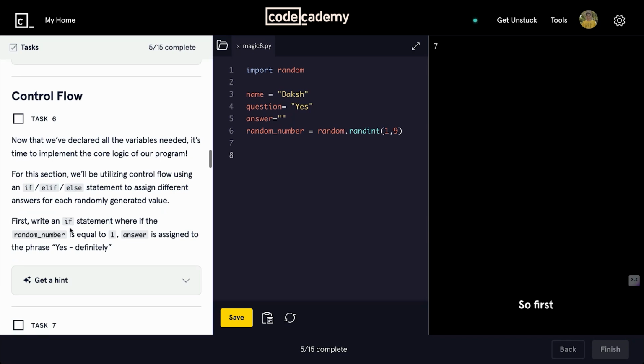So the first task says to create an if statement when the random number variable is 1 and the answer is supposed to be changed to yes, definitely. Okay, let's create a statement, and when random_number is equal to 1, no, we'll use double equal to, we have to use a comparison operator, right?